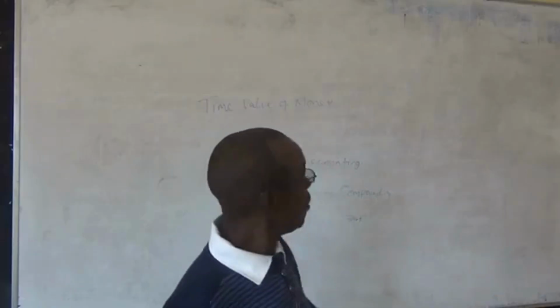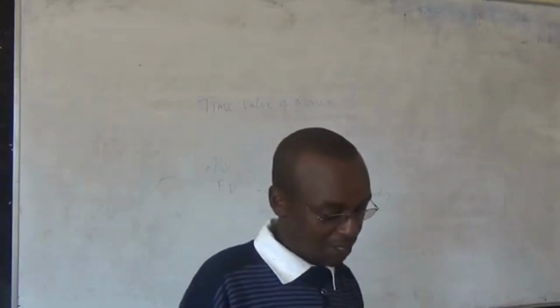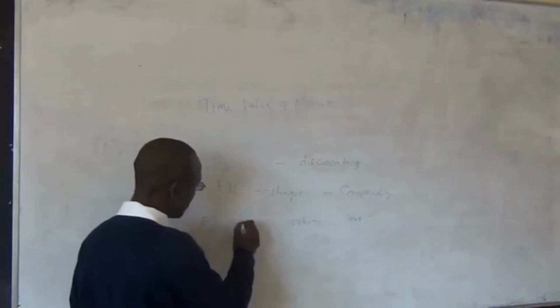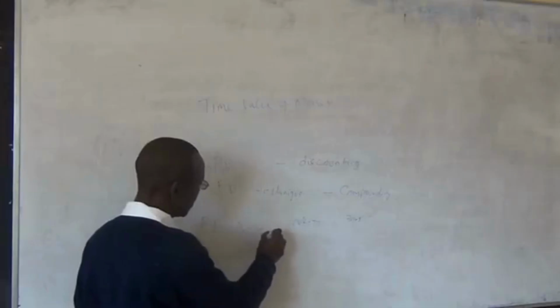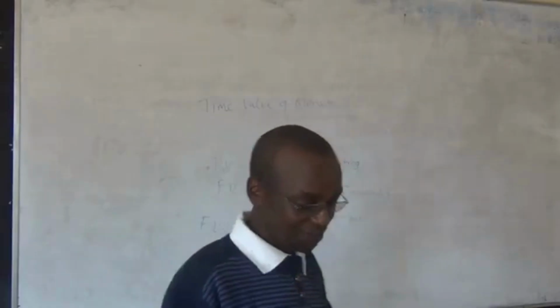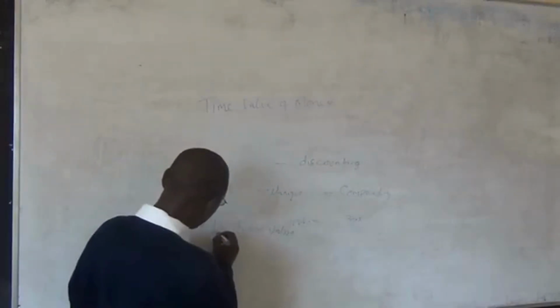So, we have an equation to do the compounding. This is the future value. You can write it like this, and here there is an n.